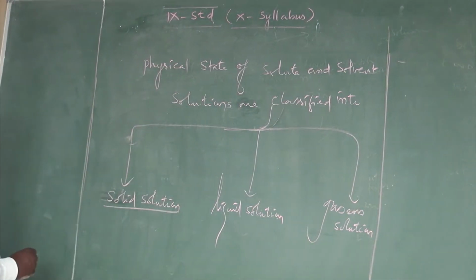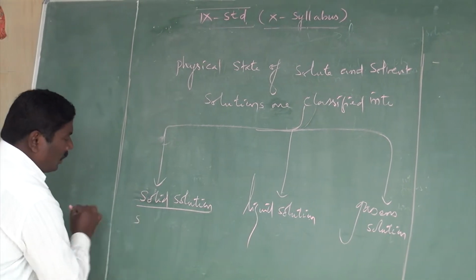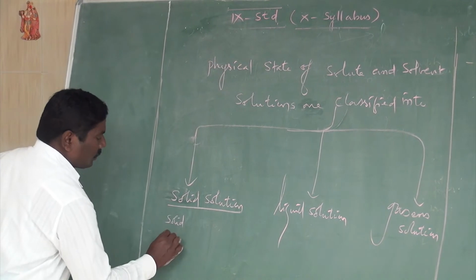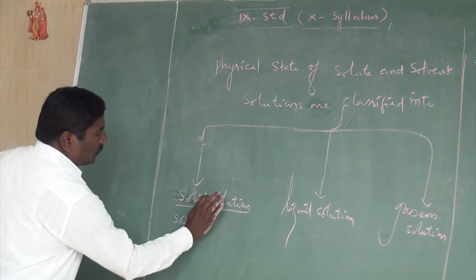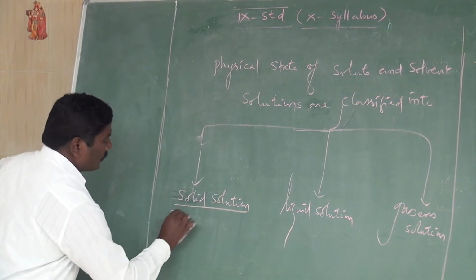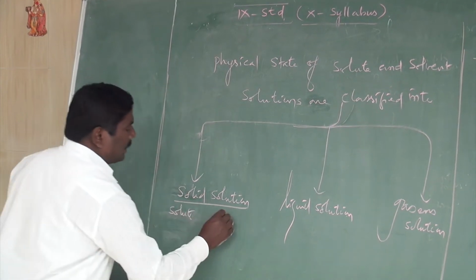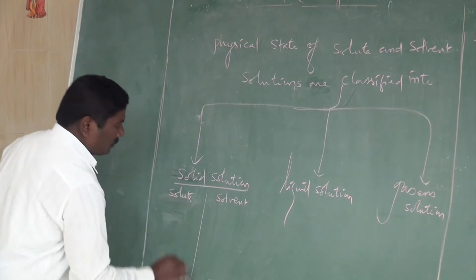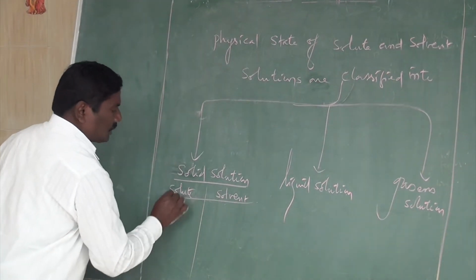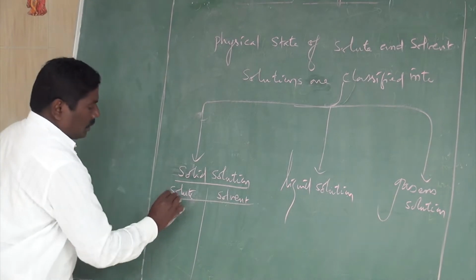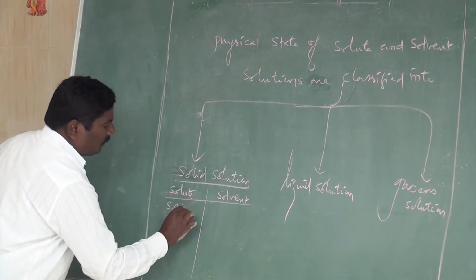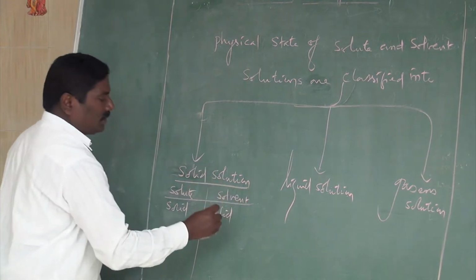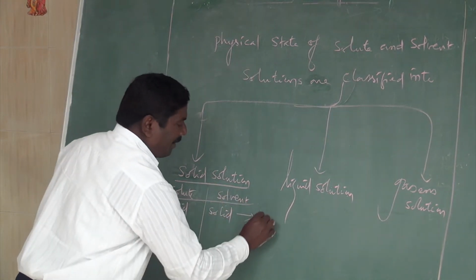Solid solutions are nothing but a solid solute and a solid solvent. Now you take it here: the solid form of solute and solid form of solvent gives alloys.